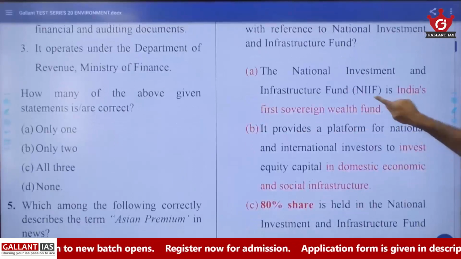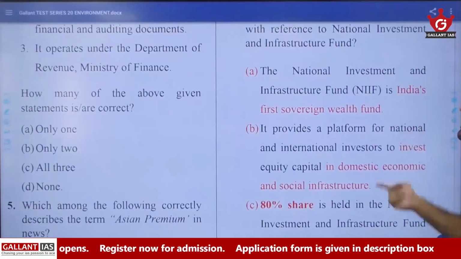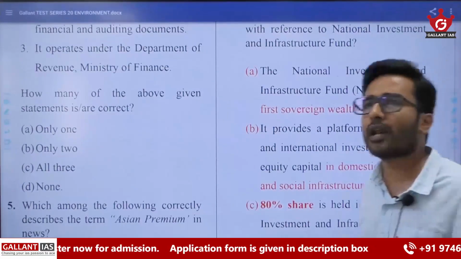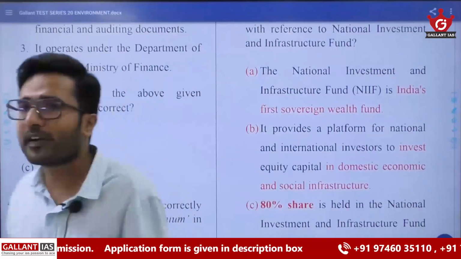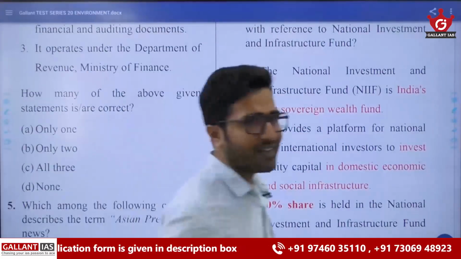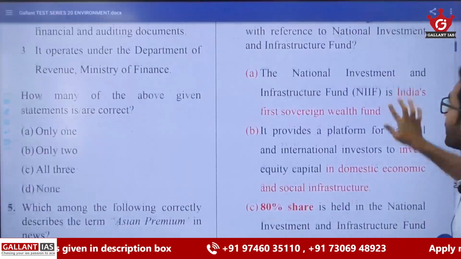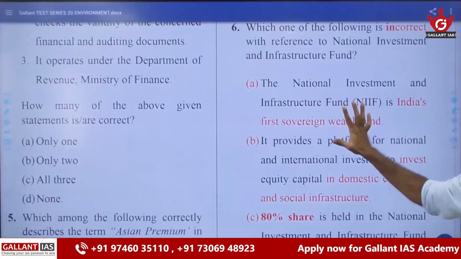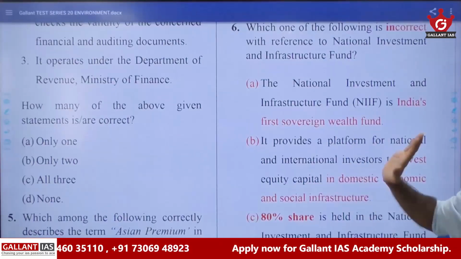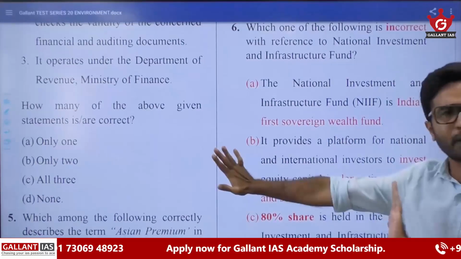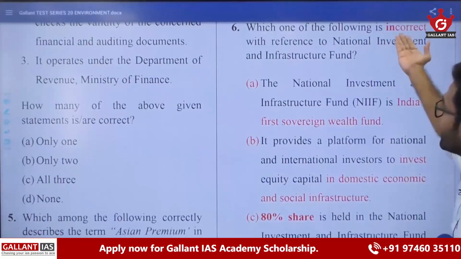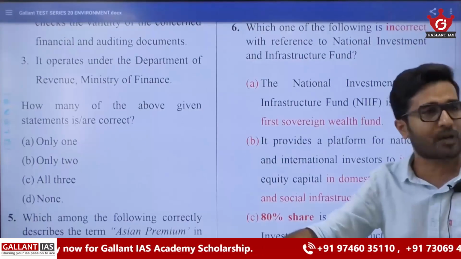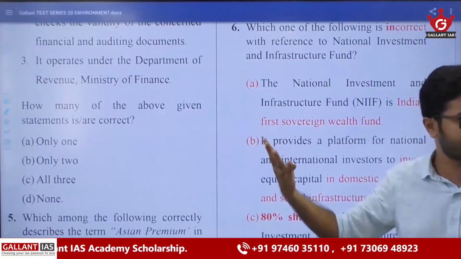National Investment and Infrastructure Fund is India's first sovereign wealth fund. We are not having an idea whether this is the first sovereign wealth fund or something. We are leaving it as such. Let it be. But the question is about incorrect. But there is nothing illogical in this. That may be true or false, but it's not illogical. That's a plain statement. We are not deciding. We'll see whether there is a more incorrect sounding statement, because there are only 4 statements.